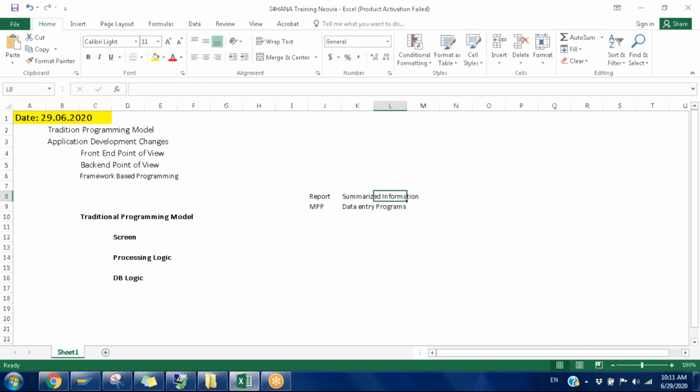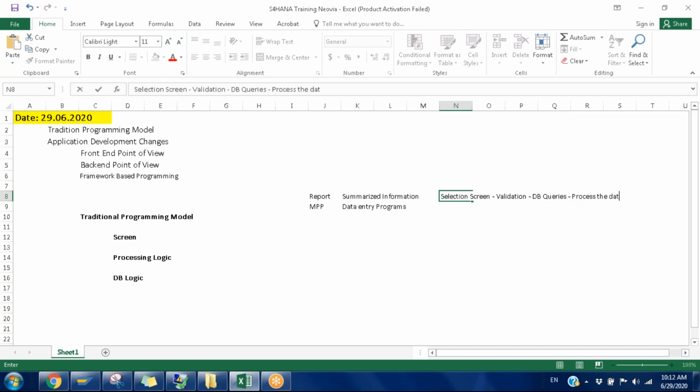So in the reports, what will we be having? We'll be having the selection screen through which the user can enter the input, and then some kind of validation will be performed, and then intensive DB queries, whatever data we need to get from the various tables. Once we retrieve the data into the various internal tables, we start processing it, process the data and then finally display it. So generally, this kind of thing will be there in a report.